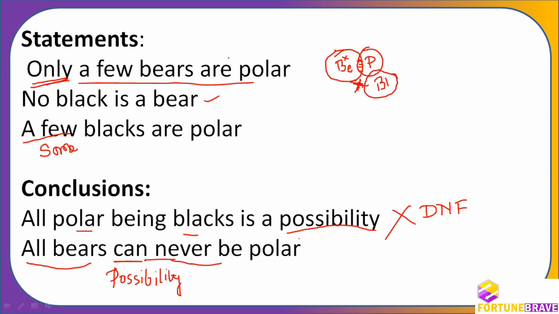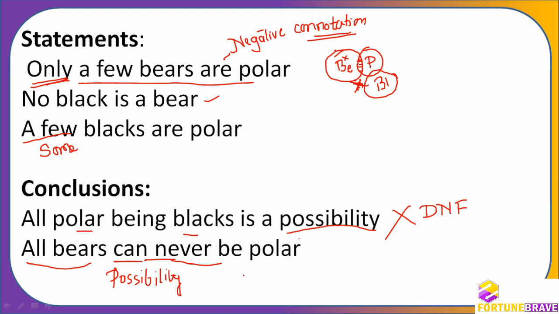It means it has a negative connotation as well. I have already told you. It excludes. So therefore, when I say only a few beers are polar, then it means that some other beers have to be outside polar as well. So it has some beers that are polar and some beers that are not polar inside it. So therefore, all beers can never be polar, right?